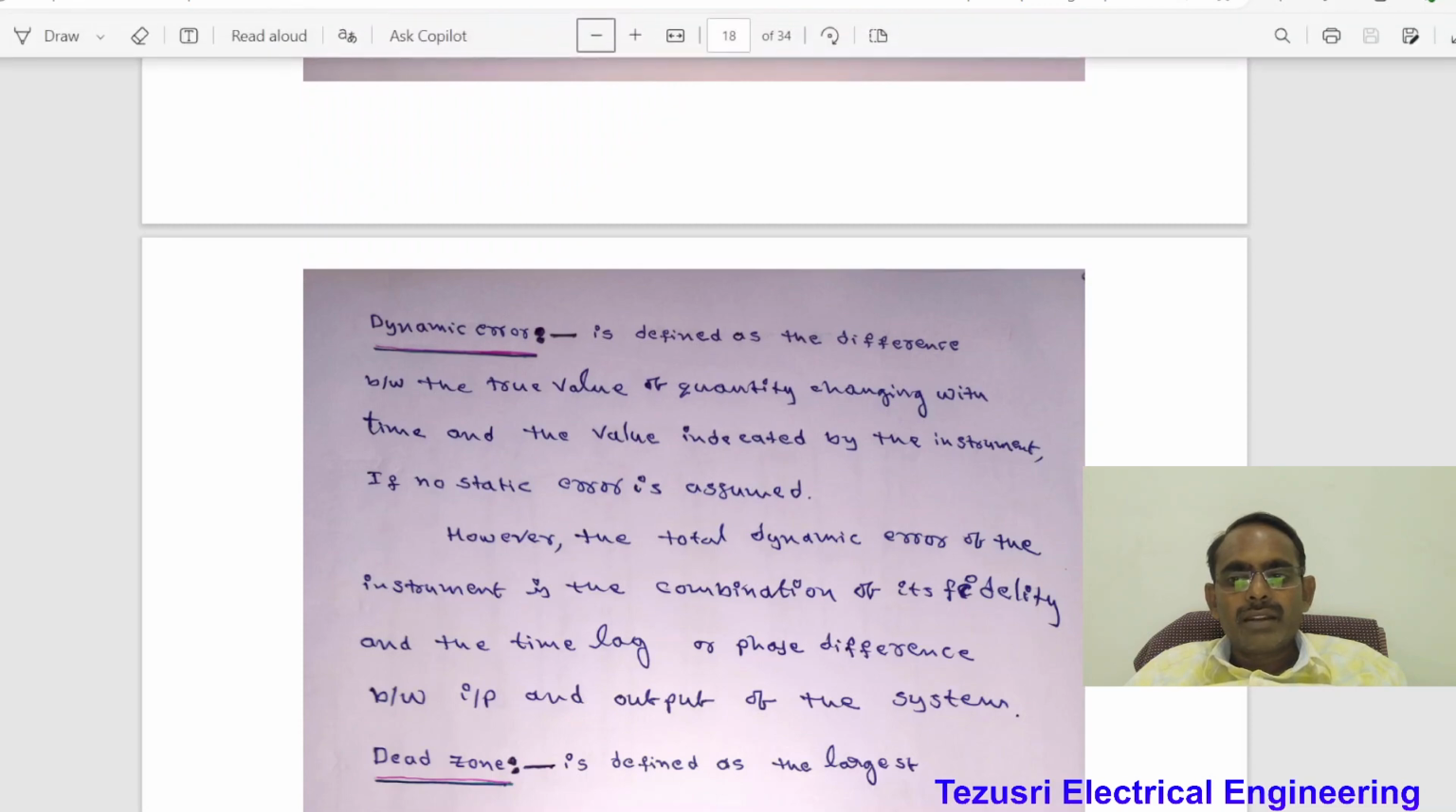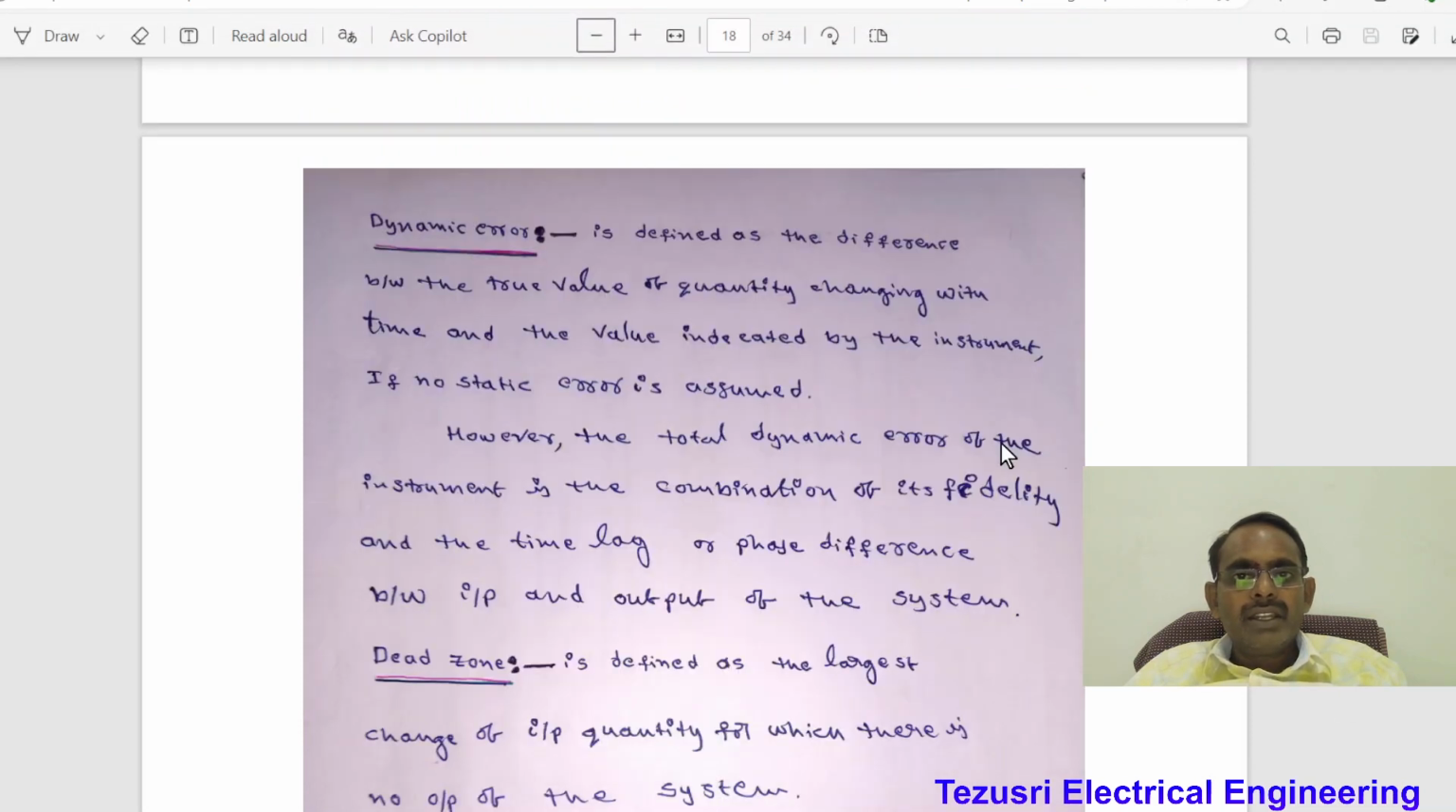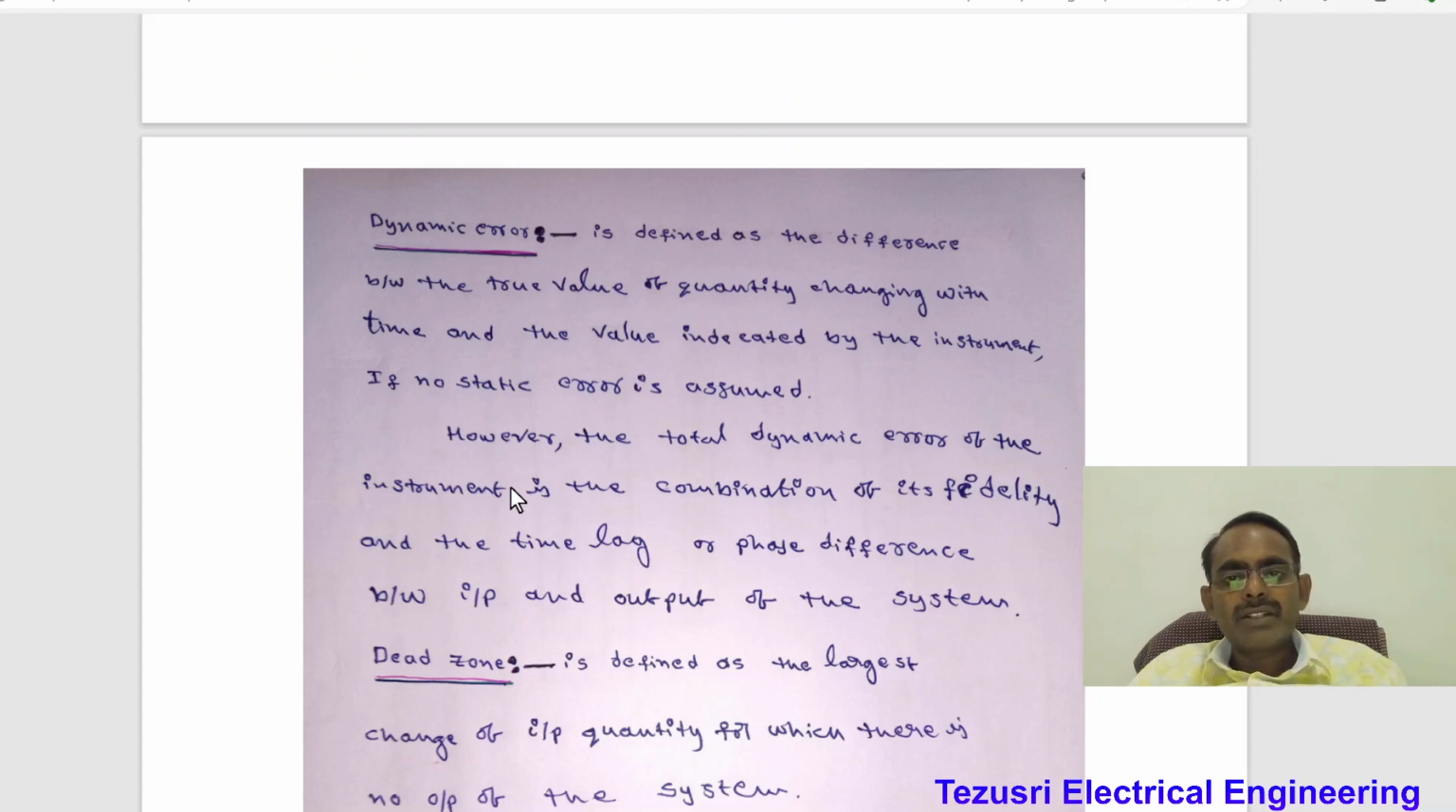Dynamic error. It is defined as the difference between the true value of a quantity changing with time and the value indicated by the instrument if no static error is assumed. However, the total dynamic error of the instrument is the combination of fidelity and the time lag or phase difference between the input and output of the system.